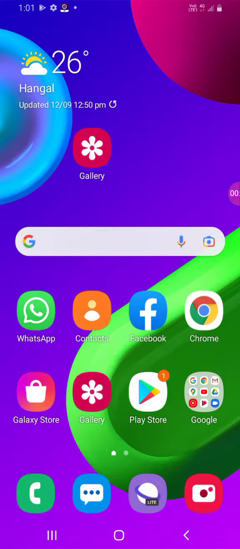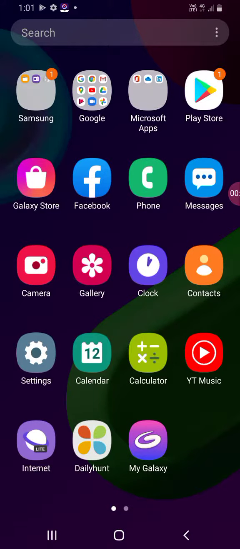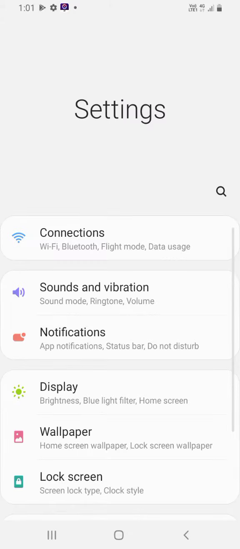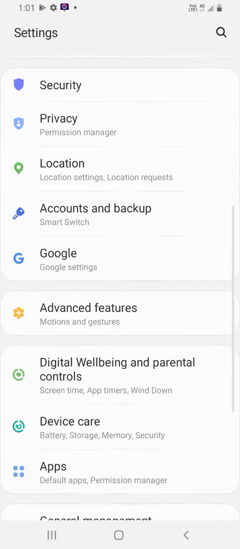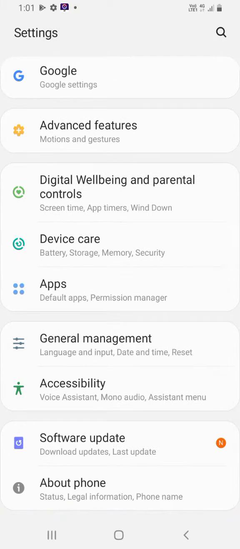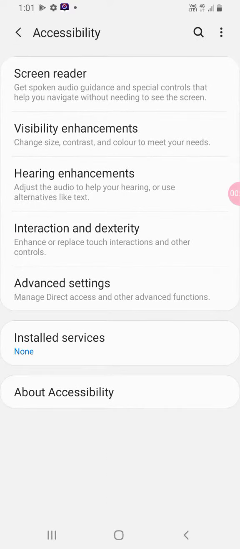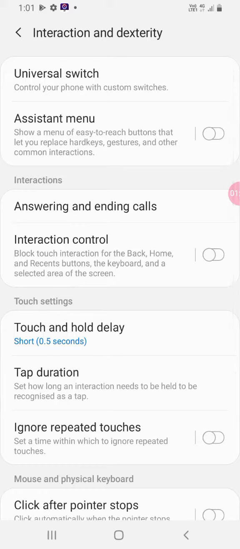So first of all, we have to go to settings. Here are the settings, so let's open them. Here is accessibility, and in this there will be a man photo also like this. So go and press that. If you press that, you can see this one, and we have to touch that. Here, this is the first, this is the second, third, and fourth one. You can see, that one we have to press.